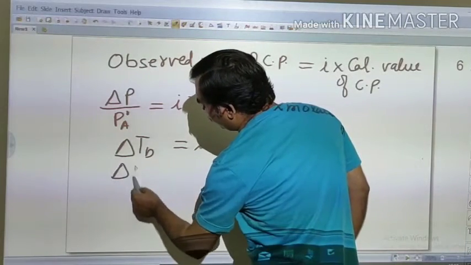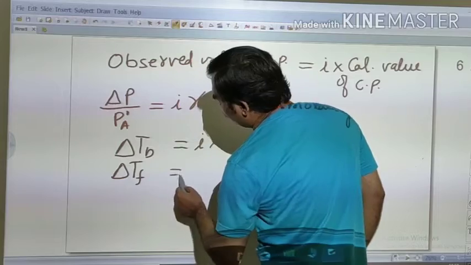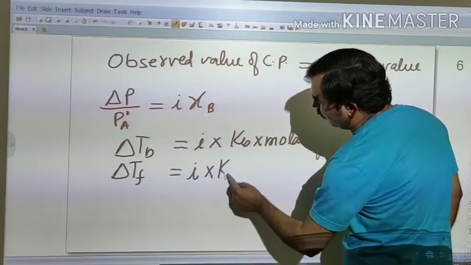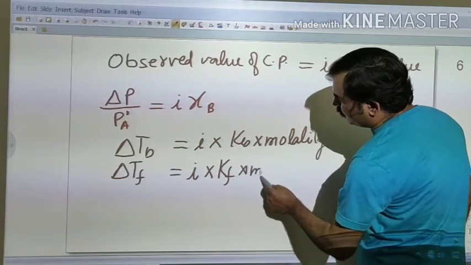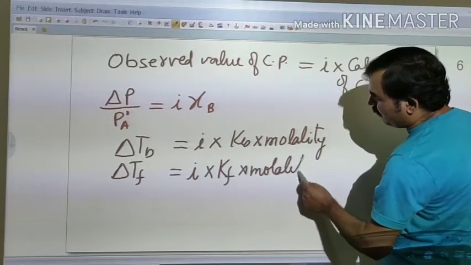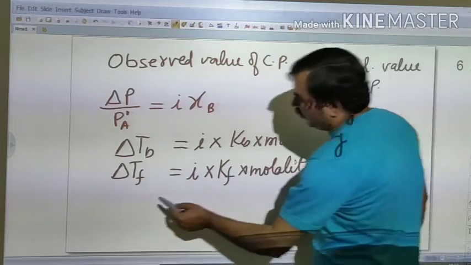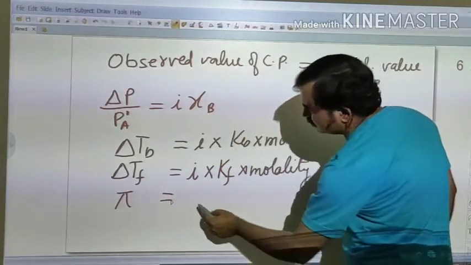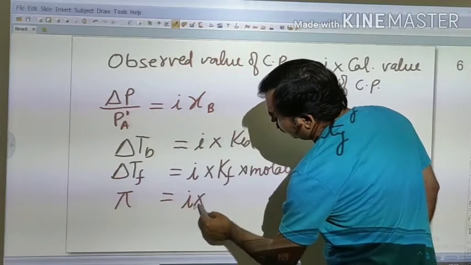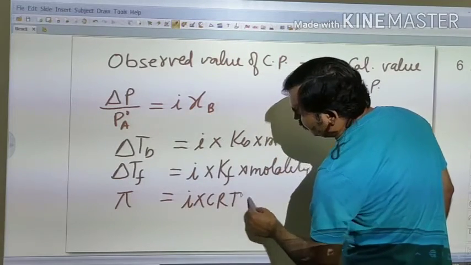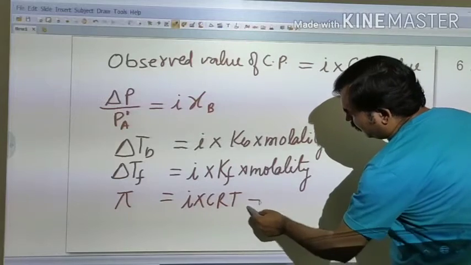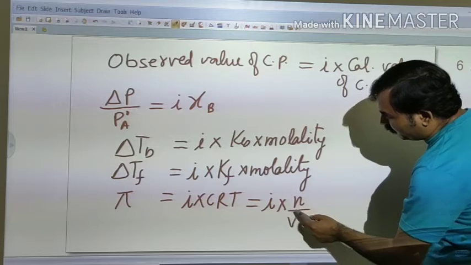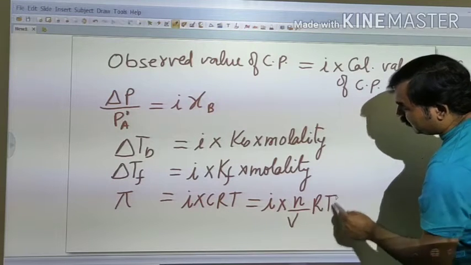delta TF will be equal to i into KF into molality, and osmotic pressure pi will be equal to i into CRT, that is, i into n upon V mole per liter into RT.